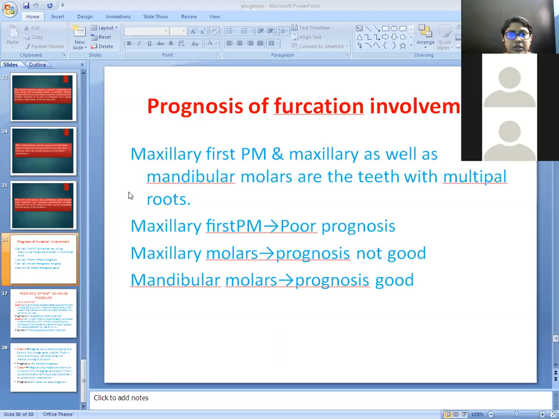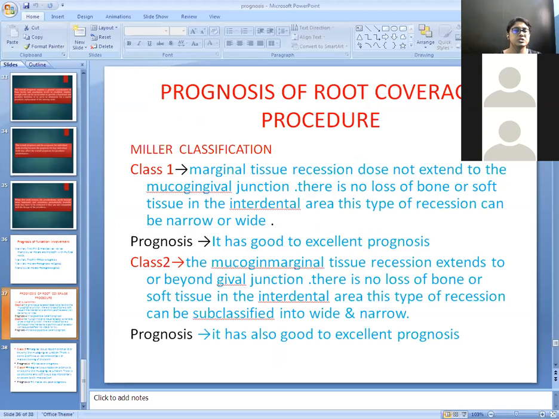Next one is for the root coverage procedures, the prognosis for the root coverage area. Recession: there is a classification for recession which was given by Miller: class 1 recession, class 2 recession, class 3 recession, and class 4 recession. So what is class 1 recession?